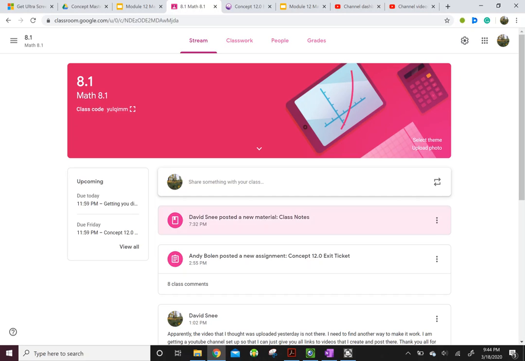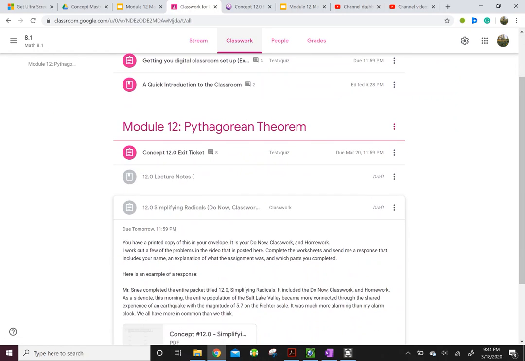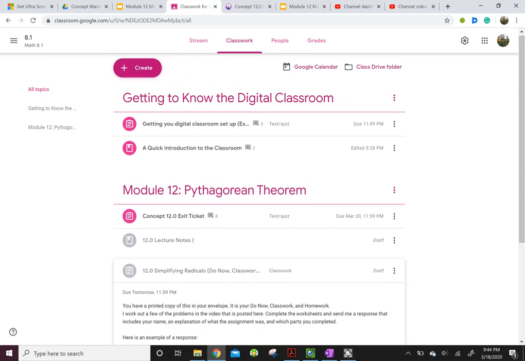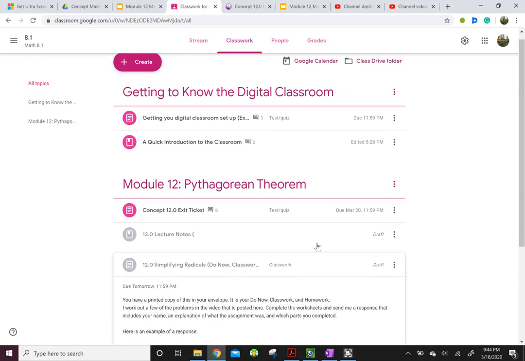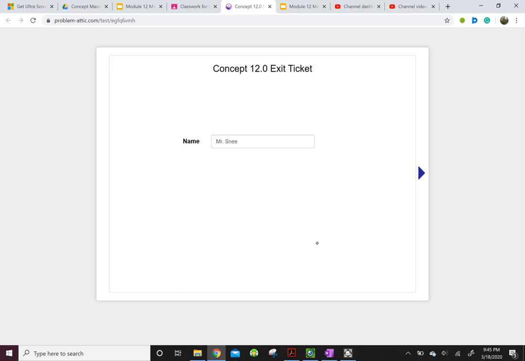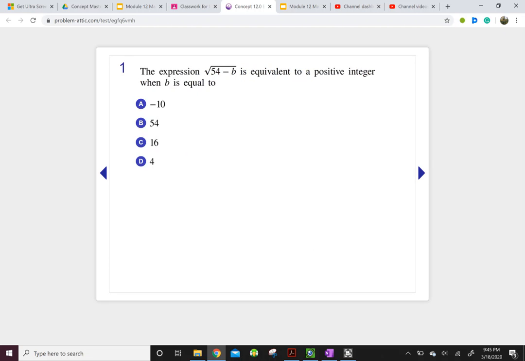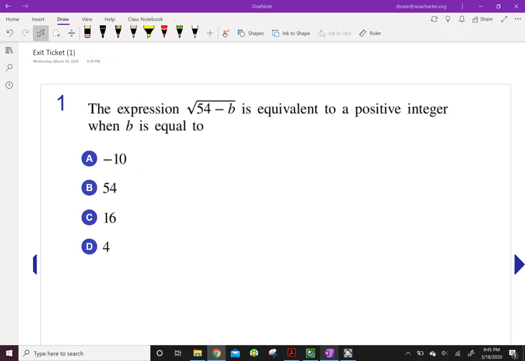That's the place to make a little comment about problems, concerns, or things that you might need or you're not finding. Okay, if we go into the classwork, we go here to the exit ticket. And it brings you right here. It says Concept 12.0 exit ticket. The first thing I did was type in my name. I clicked this little next arrow, and that brings me to the first question.